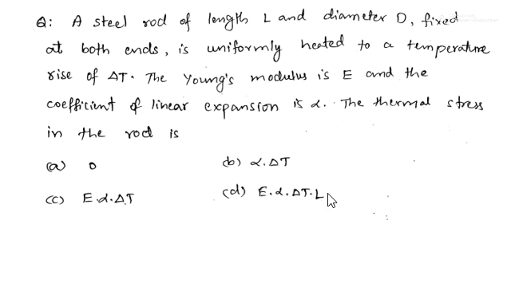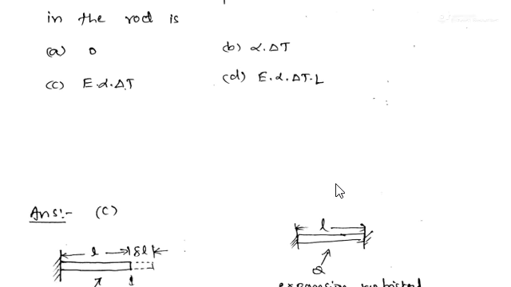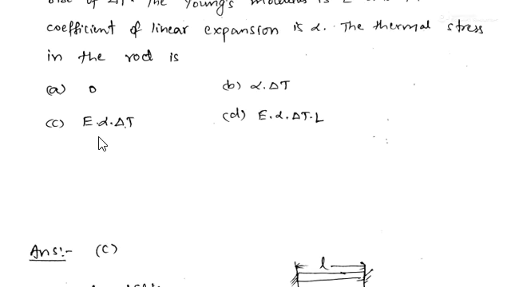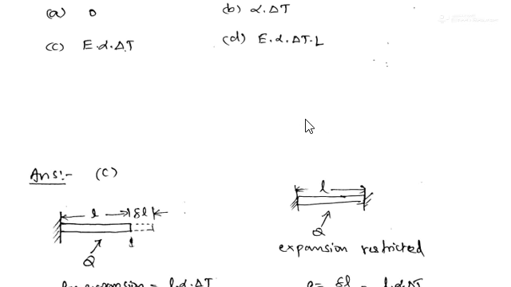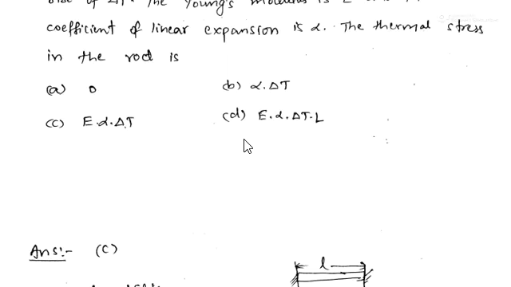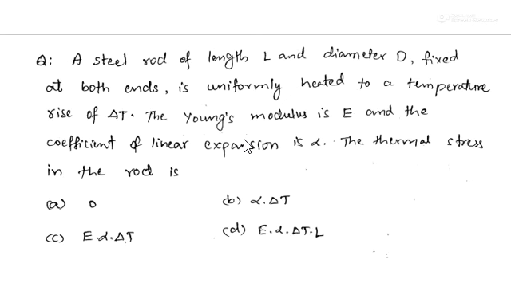So here the option is, answer is C, E into alpha into delta T. You may be seeing the same kind of question, so we are discussing the previous year questions. Some questions or models may be repeating. Anyway, here the question is something different.